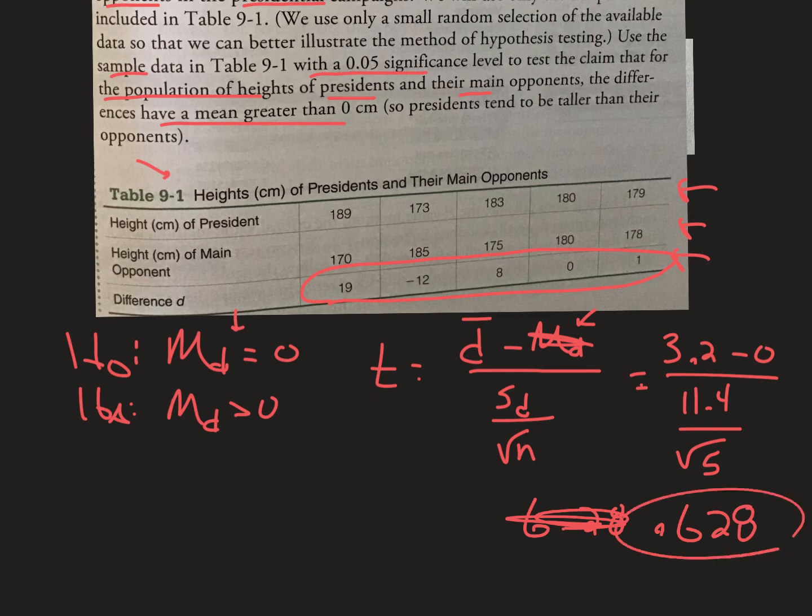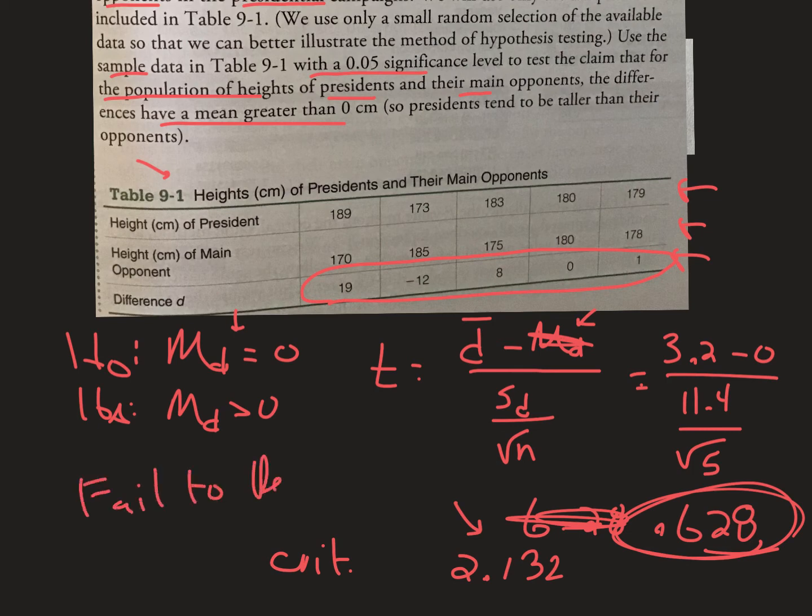Now, obviously, we need to compare that to the critical value. So I'm going to do that right now. I punch that in, and I go to inverse t because it's still a t distribution. Put a 0.05 significance level. Degrees of freedom is 4 because there's only 5 in the sample. Hit paste, and I'm getting this for my critical value. I got 2.132. So there's my critical value. Obviously, this test stat is not past positive 2.132, which means I have to fail to reject the null.